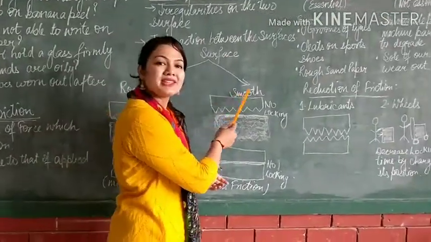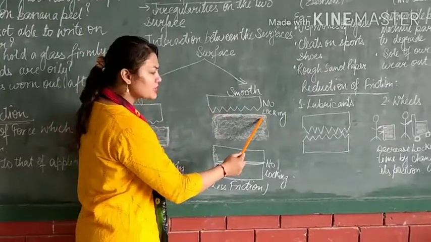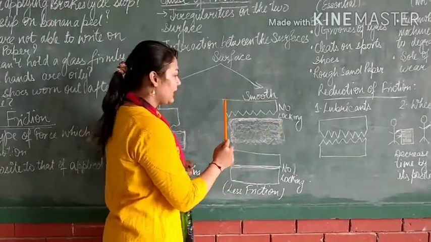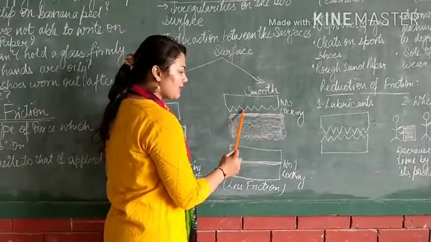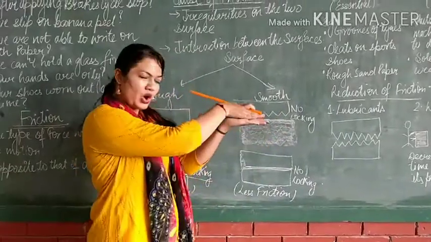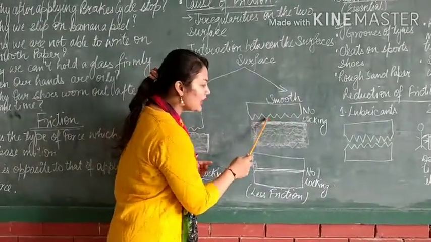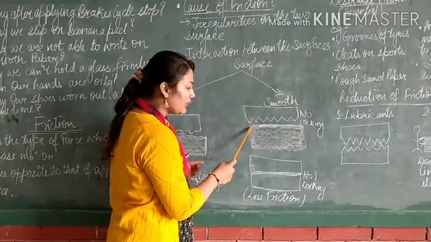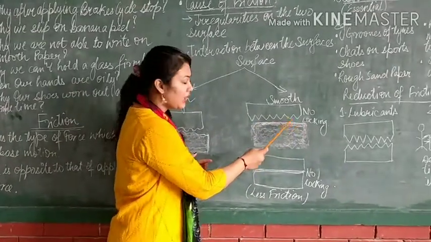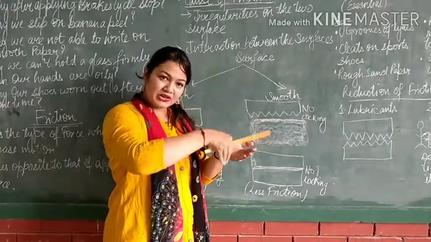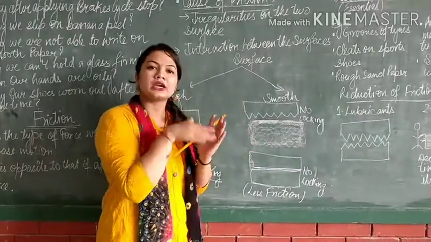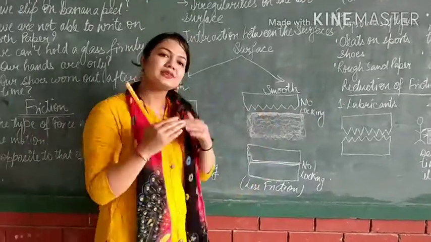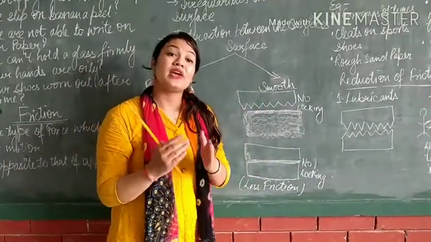Now what is happening in a smooth surface? See, this box I have taken has a smooth surface, it is not having any irregularity, and the other surface I have taken has some irregularity. Now I want to lock it. So what is going to happen? The locking is not happening because these humps will not lock in the depression, because there is no depression. Depression means the pits, the holes. So it cannot lock. So there is no locking, and when there is no locking, that means there is no friction, or you can say very less friction.